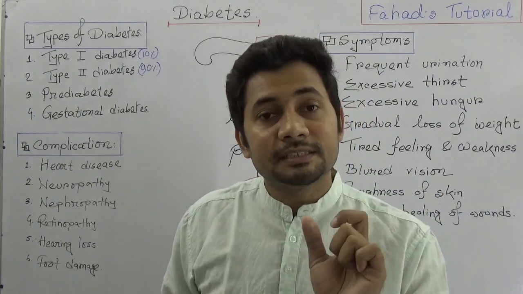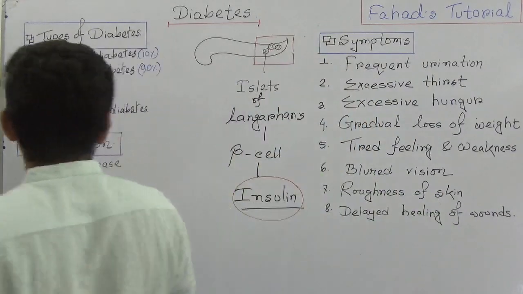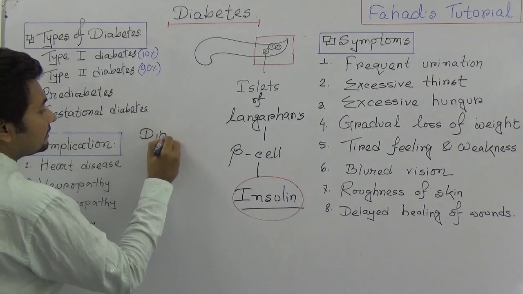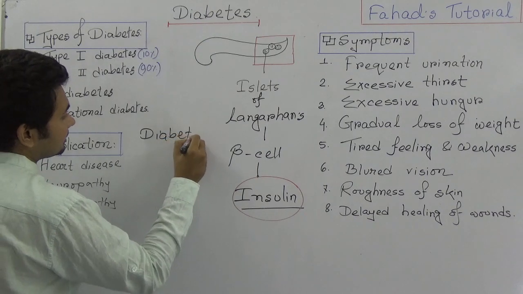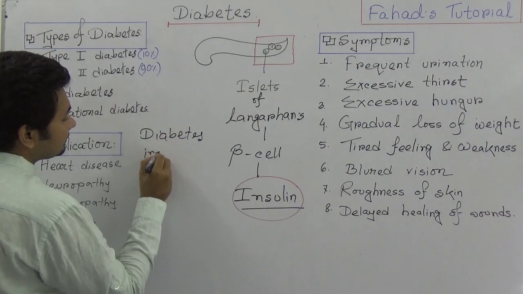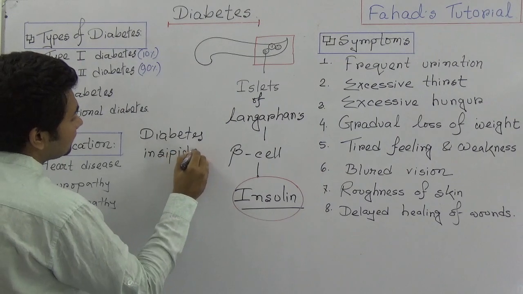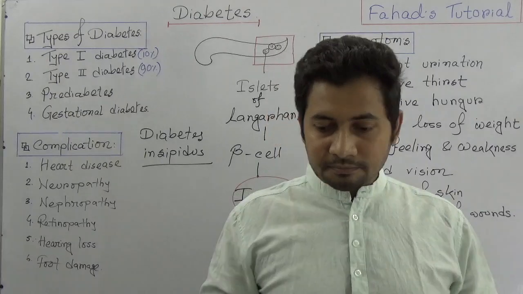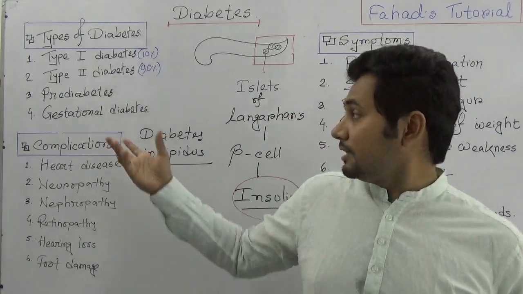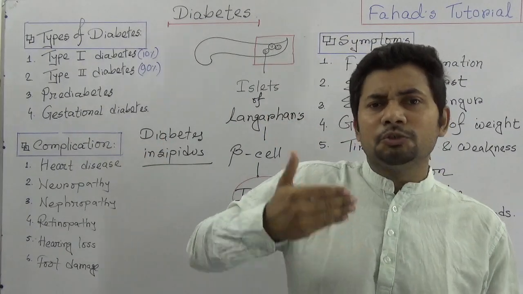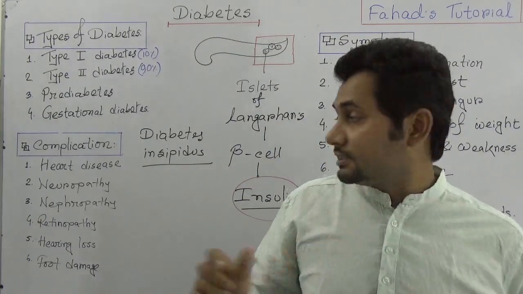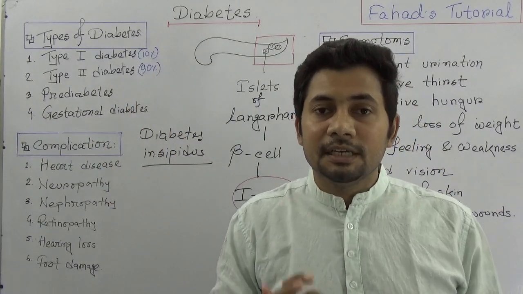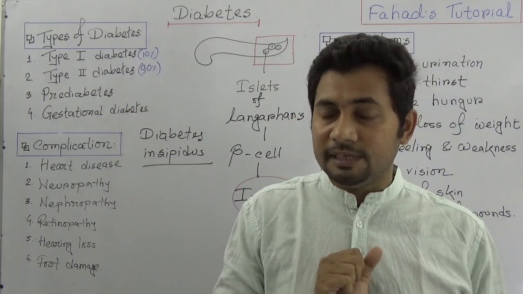Another thing is that diabetes insipidus can be another part, but I need to explain it later on. Diabetes insipidus is not related to diabetes mellitus, but the symptoms are more common. It is where the kidneys are producing too much fluid, and that is why it's called diabetes insipidus, though it's not part of diabetes mellitus. So simply, we know the types of diabetes.